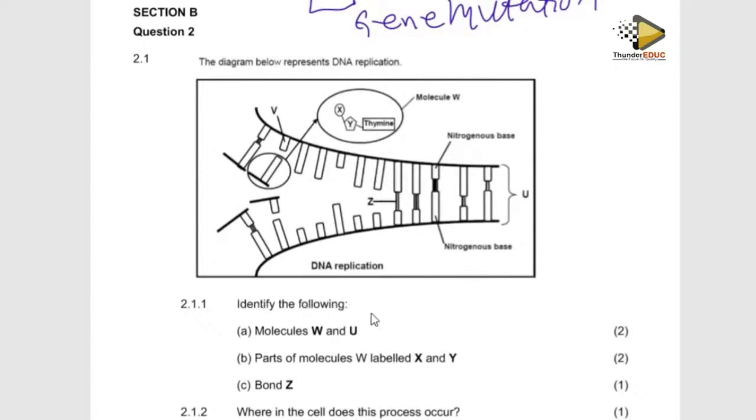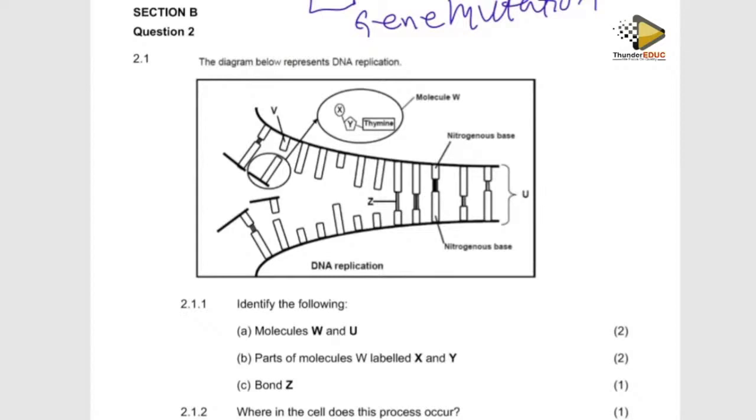All right. Identify the molecule. Identify the following. Molecule W. What is molecule W? We say that this is a nucleotide. Why are we saying it's a nucleotide? Because we know that the circle means phosphate, and then this one means a pentose, whose name is ribose. But because it is DNA, it is going to become deoxyribose. And then this is thymine, which is a nitrogenous base. So a phosphate, a sugar, and a nitrogenous base form what you call a nucleotide. So W is a nucleotide. What about U? They are looking for the whole structure. And then they say that this is DNA replication. Definitely, the whole structure is DNA. It's like they're asking you the answer which is already given.